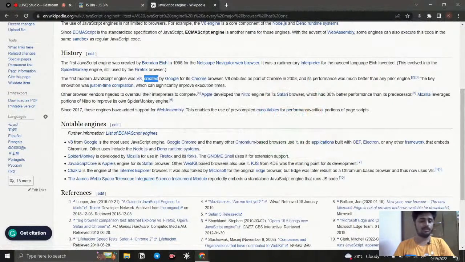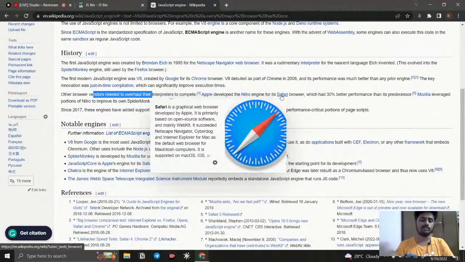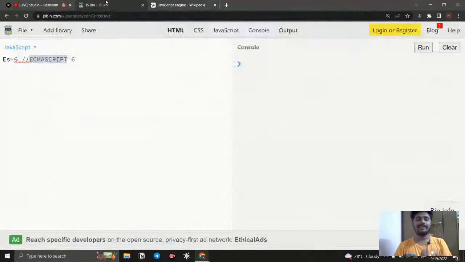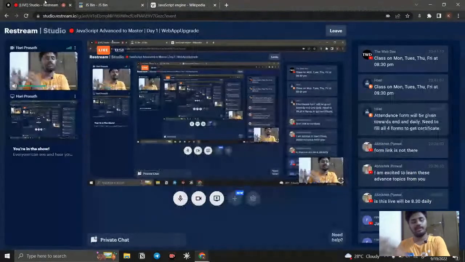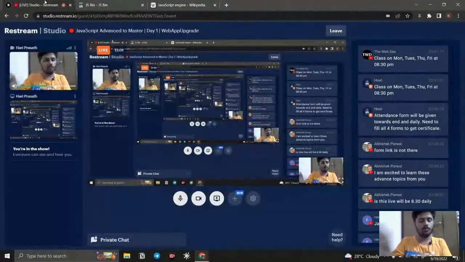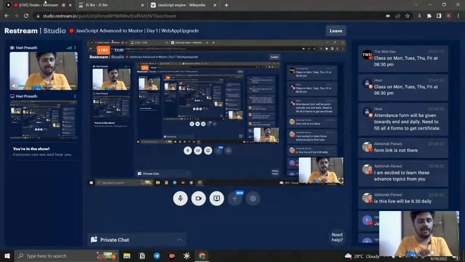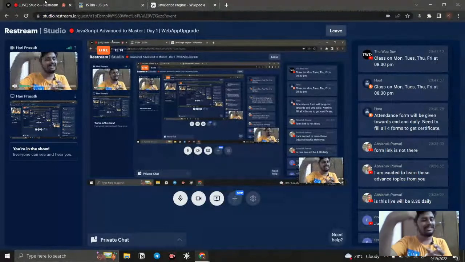And we have the other browsers. Apple has the Nitro engine to run JavaScript code in Safari, and Mozilla Firefox has the SpiderMonkey engine. Like that, each and every browser has a different engine. So if I give the same single JavaScript file, since the engines are built by different developers, there may be some variance. The same code in Google Chrome may run differently in Mozilla Firefox.